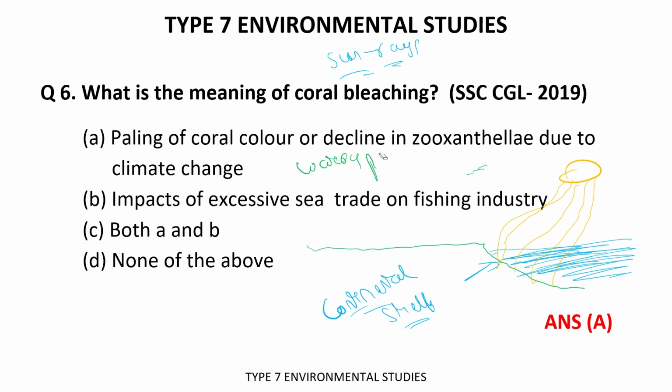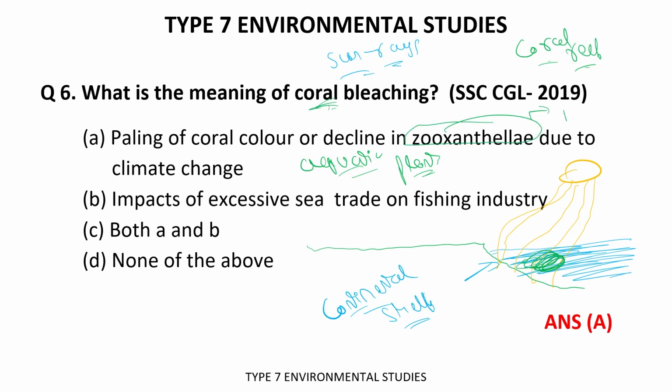Okay, and when there is watery plants growth, or you can say aquatic plants basically, so due to this, there are various organisms living in, and this entire area is called coral reefs. Coral reefs. Okay, so these coral reefs have zooxanthellae, which are tree-like organisms.